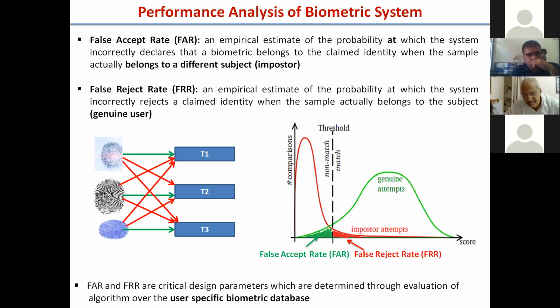In a false reject case, the templates are already there and you have decided the threshold here. You are giving the genuine case, and how many genuine are rejected here?